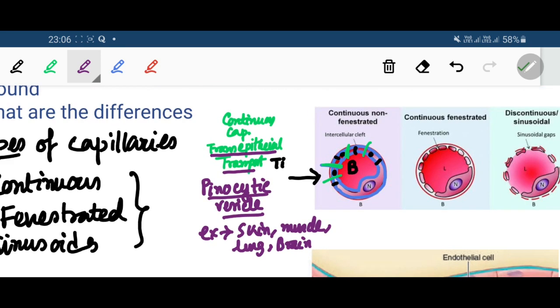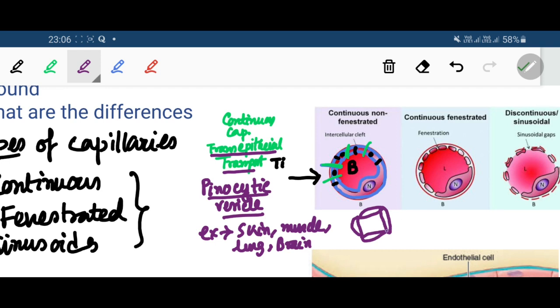The endothelial cells in the wall of such continuous capillaries are joined together by tight junctions. The endothelial cells which lie side by side are held very tightly together by tight junctions.